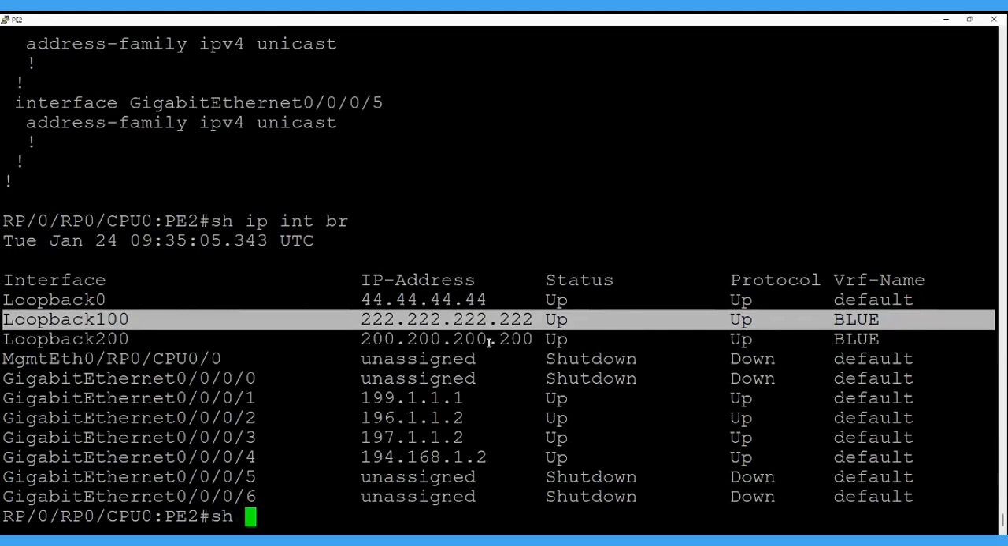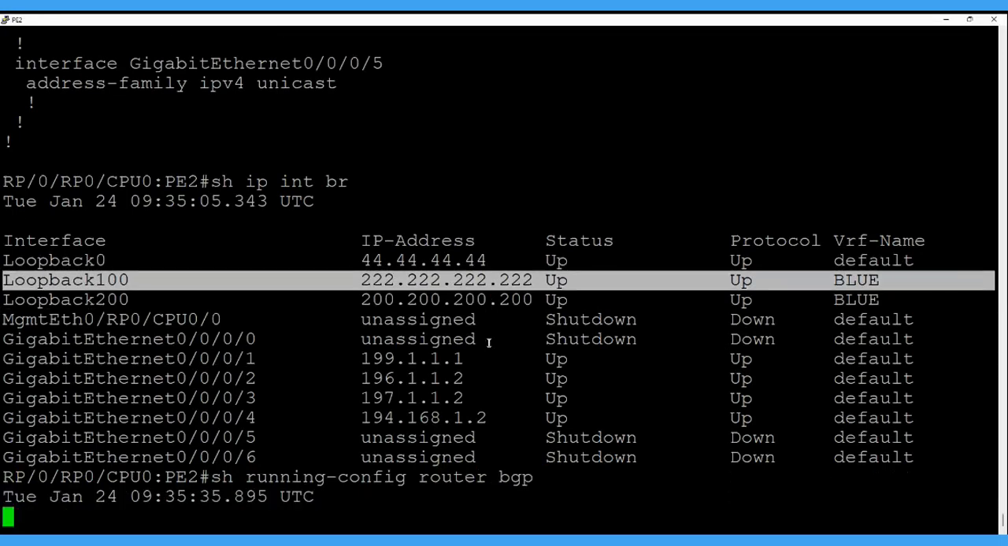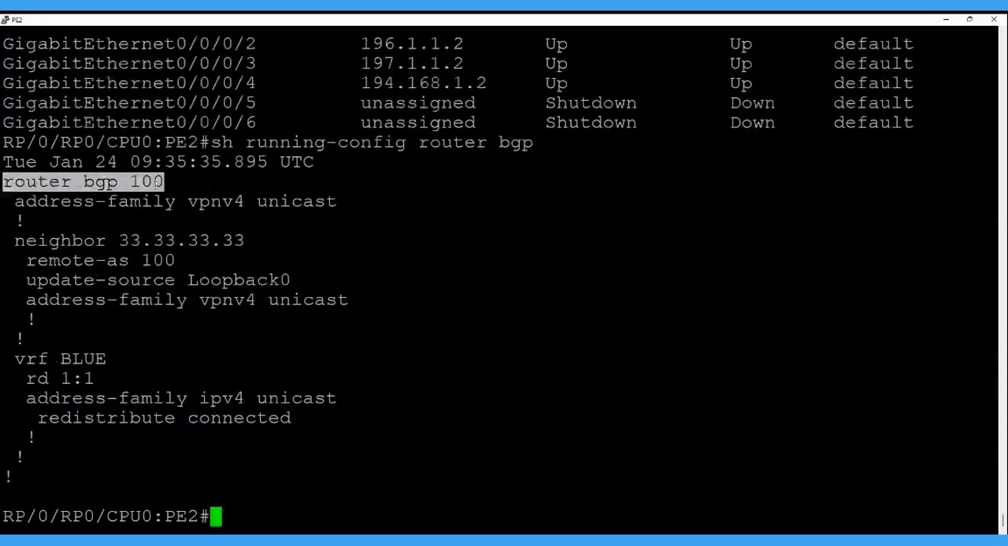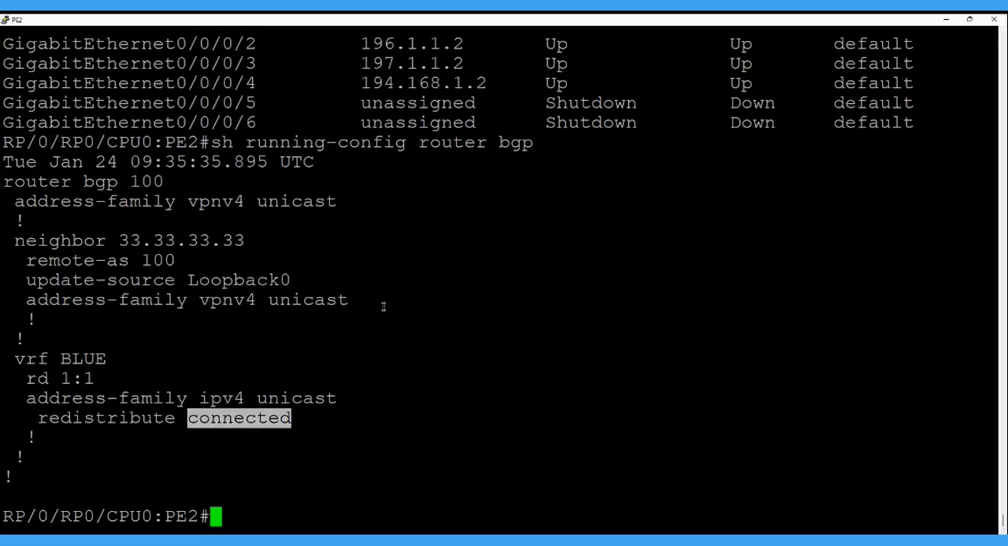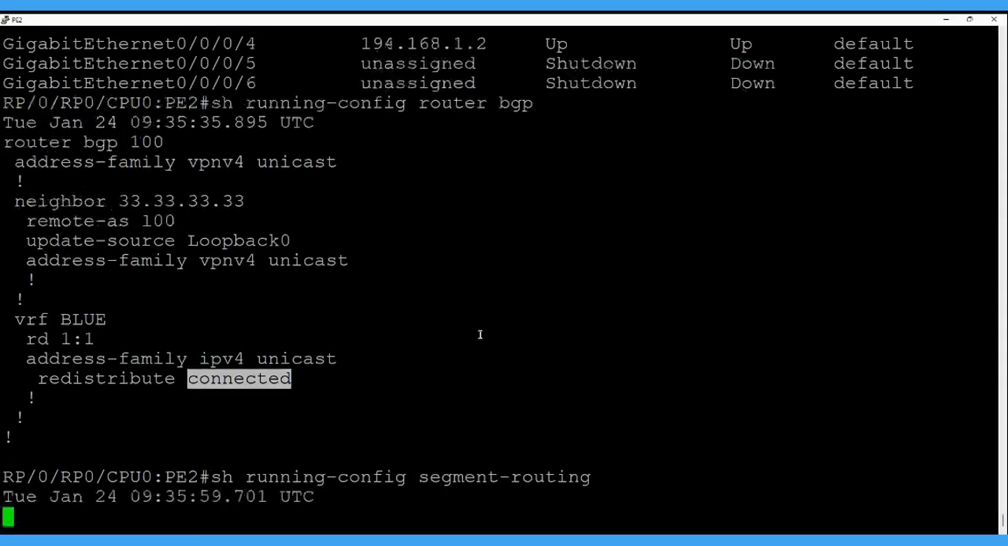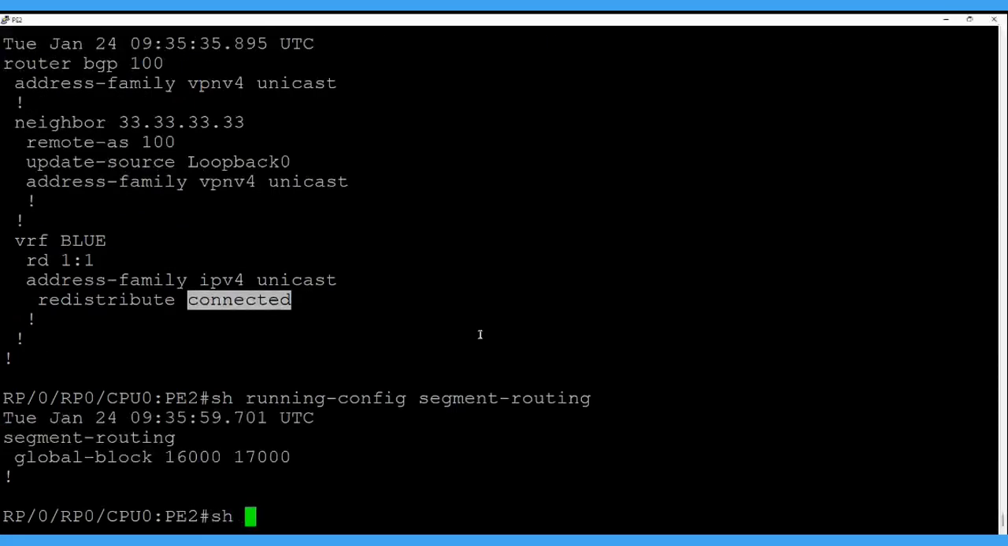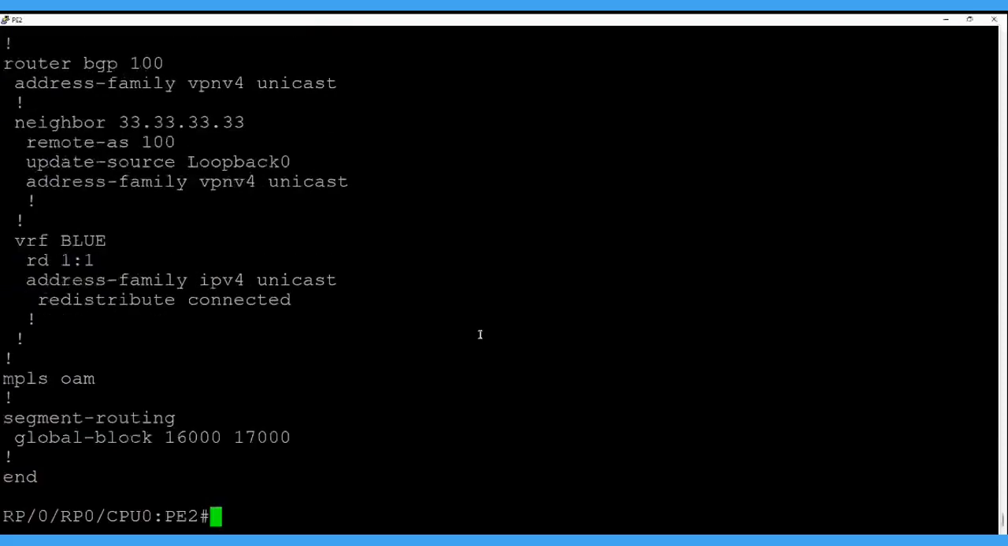And let me show you the BGP configuration also. In the running config, this is the BGP we are running from PE1 to PE2, with address family VPNv4. This is the neighbor, the IP address of PE1. This is VRF blue, and we are doing redistribute connected as we have configured loopback 100. Nothing else; this is the only thing with respect to segment routing. I defined the global block, that's it. Okay, so let's define the first extended community.